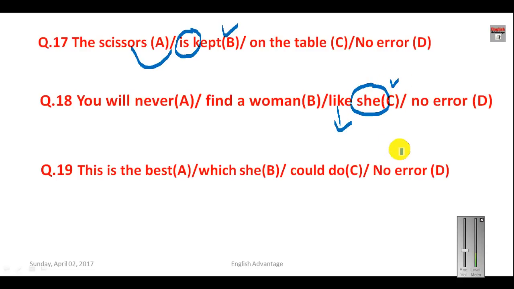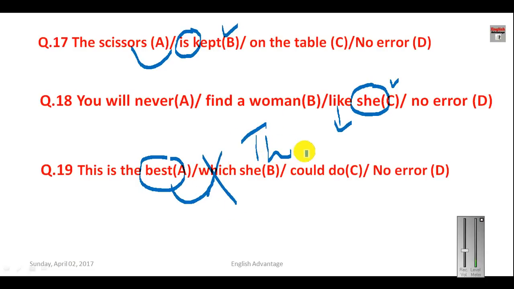This is the best which she could do. Okay, this is also a very important sentence. Now which seems okay here, but when this relative pronoun is followed by a superlative degree, we always use that, not which. So this is wrong here, and in place of this you have to use that. Okay, so B will be your answer.